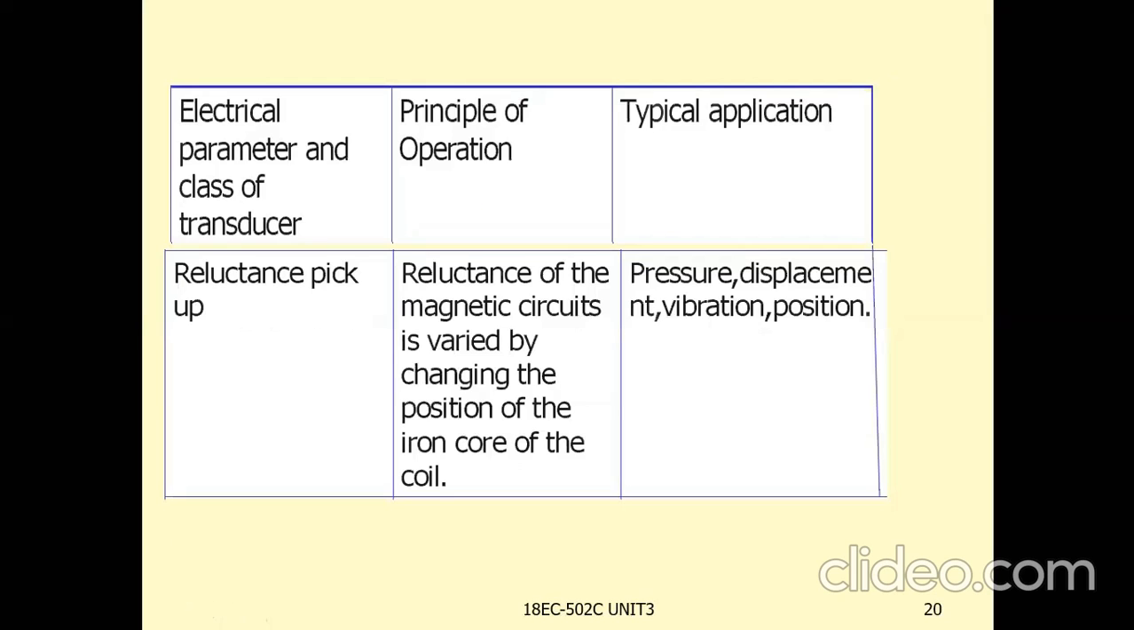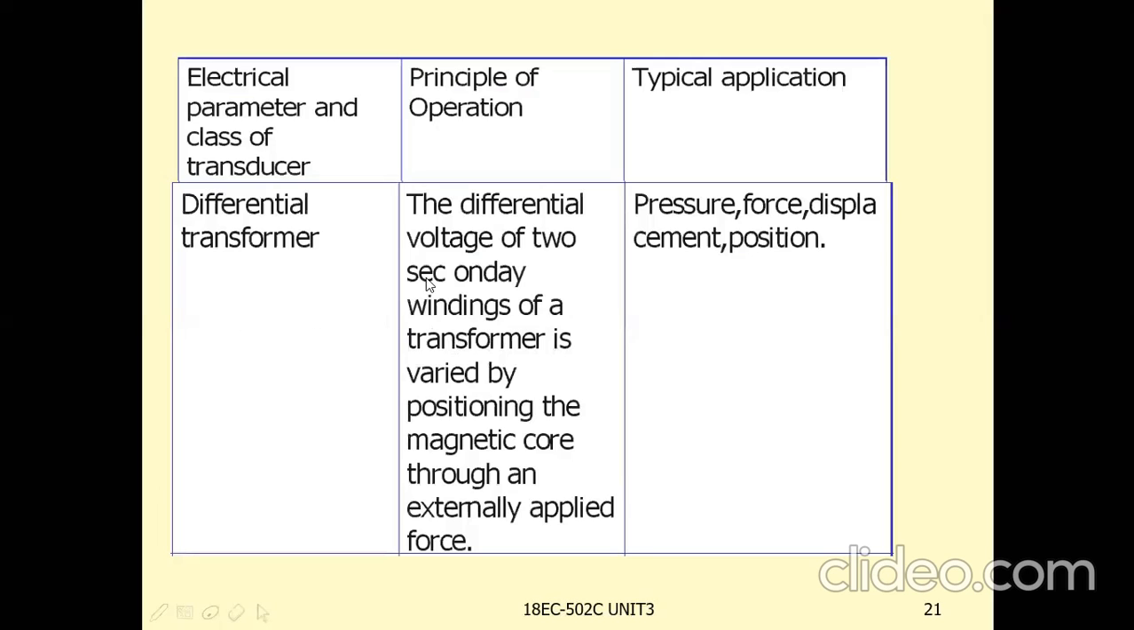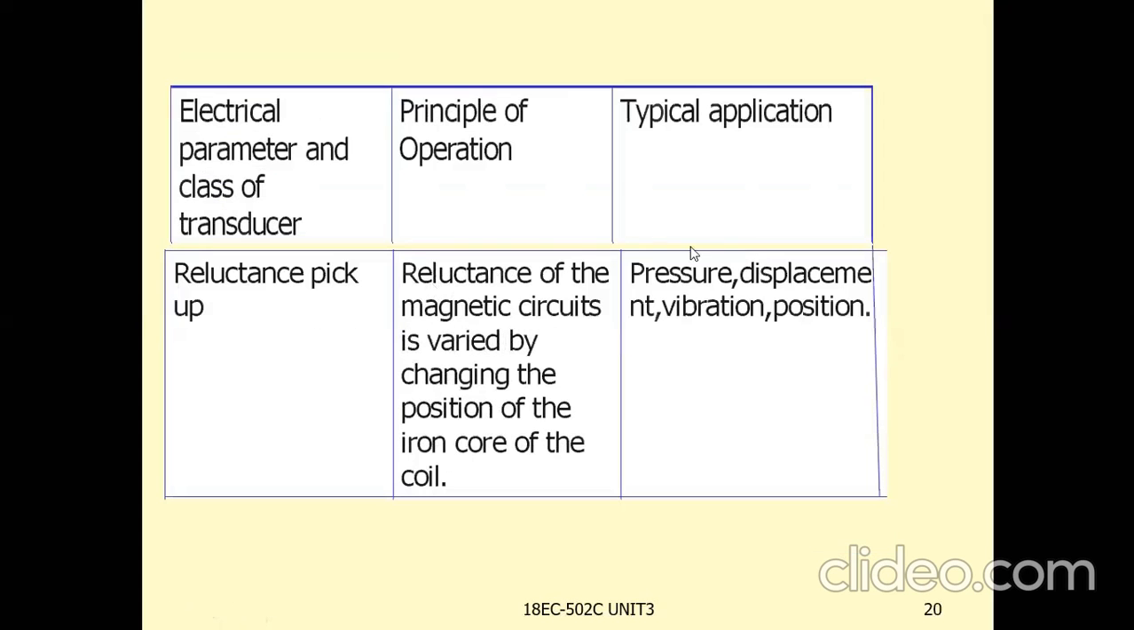Reluctance pickup. The type of transducer is reluctance pickup. Reluctance of the magnetic circuit is varied by changing the position of the iron core of the coil. By changing the position of the iron core of the coil, the reluctance of the magnetic circuit will be varied. Applications of this reluctance pickup are pressure measurement, displacement, vibration, and position measurements. This type of transducers are used.